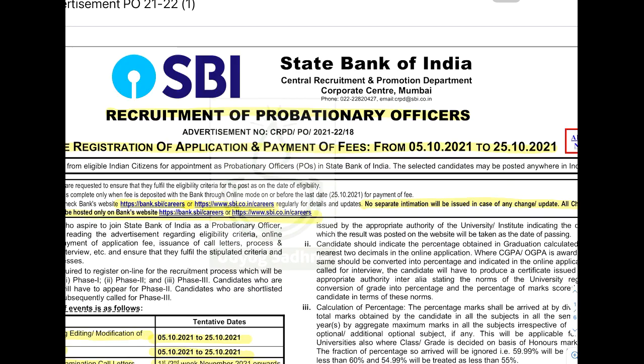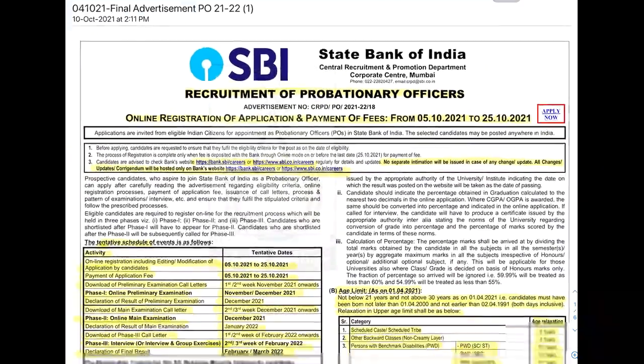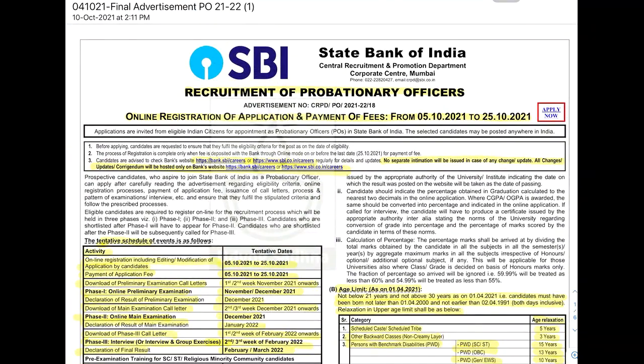Students, there is good news for you. The advertisement for recruitment of probationary officers from State Bank of India is out. It is the most awaited notification in recent days. They have given the starting date and the last date. The starting date is 5th October and the last date is 25th October. These are the starting and ending dates for the online registration of application and payment of fee, etc.